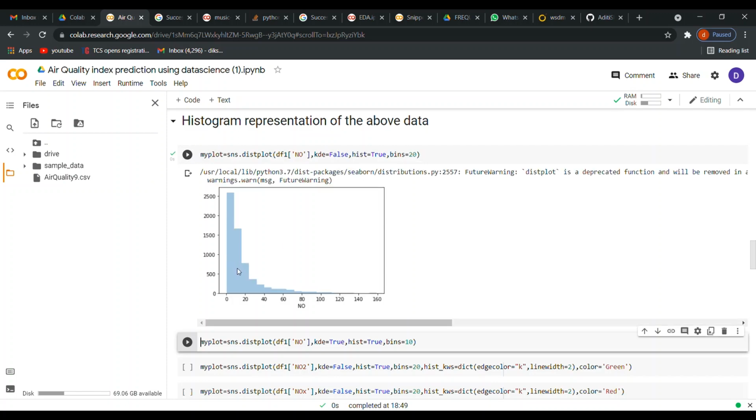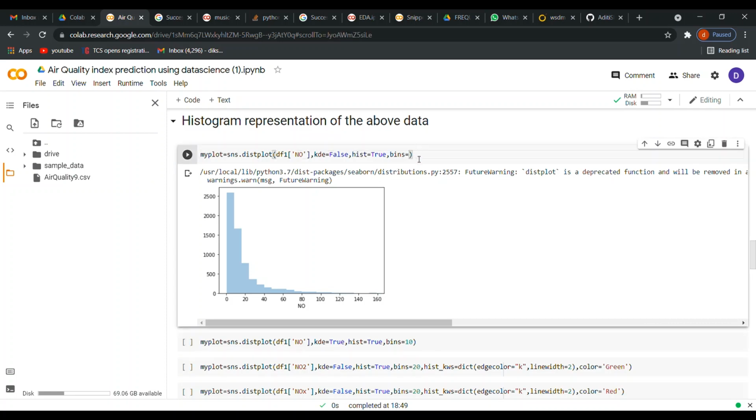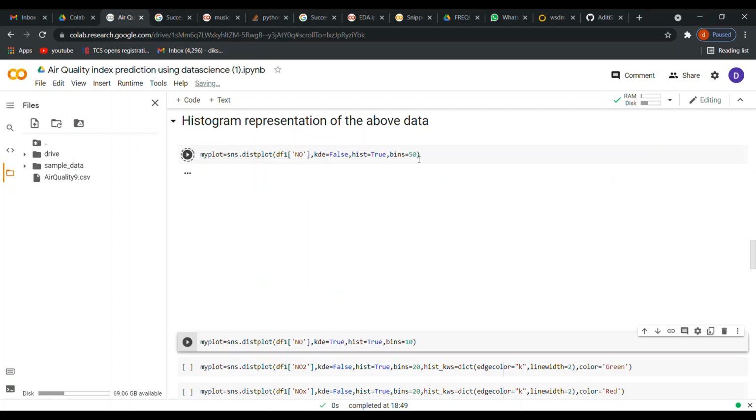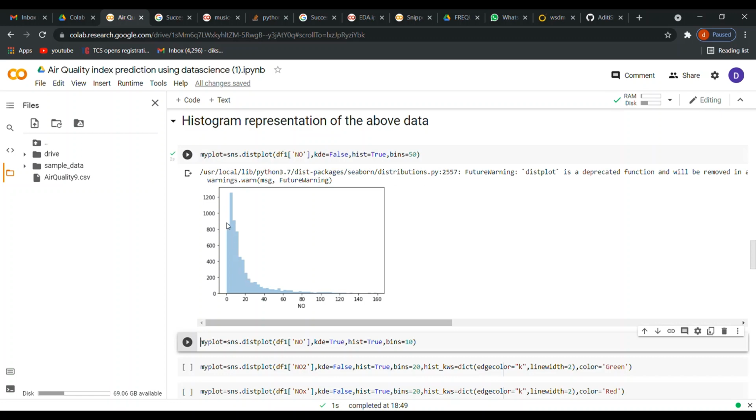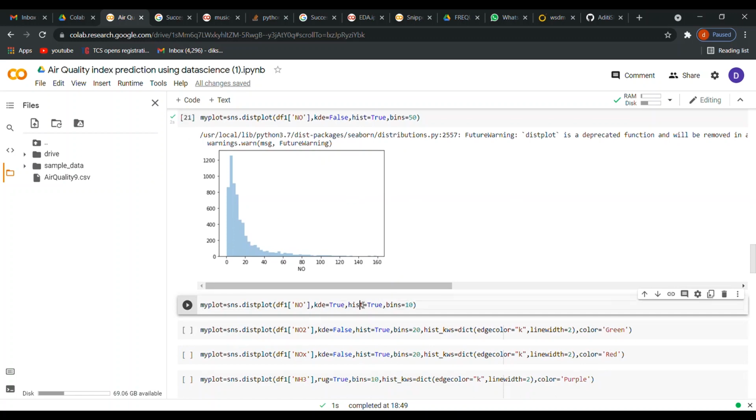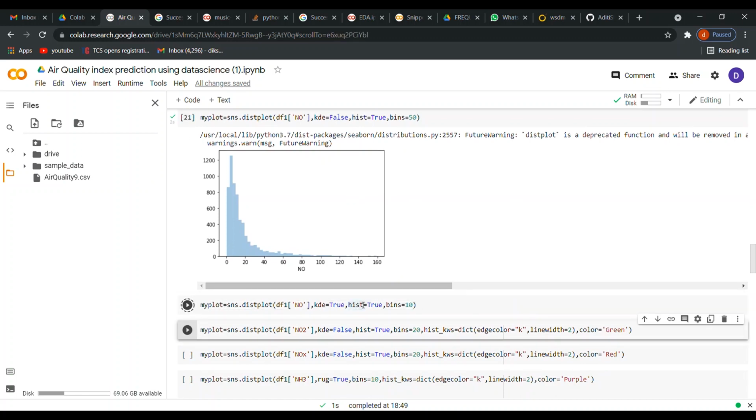See, here you can see the 20 bins have been displayed over here. Similarly, if you give the bins as 50, you can see 50 bins have been displayed over here. So bins is basically between what range you have to display, like how many bars you have to show in your plot. Now let's see what is KDE.